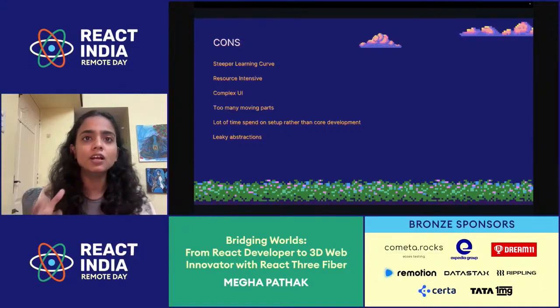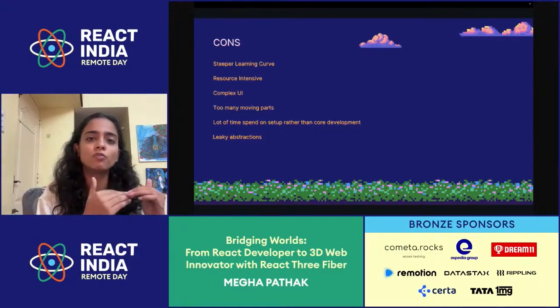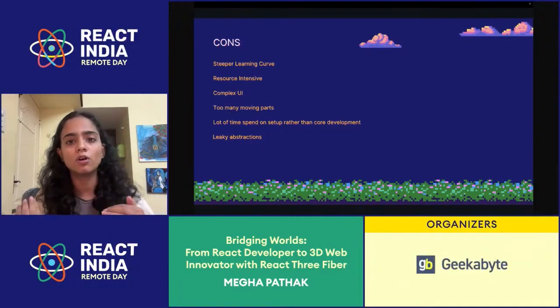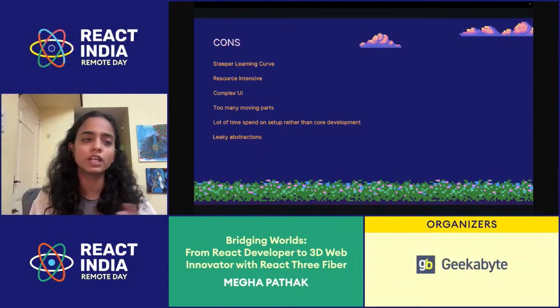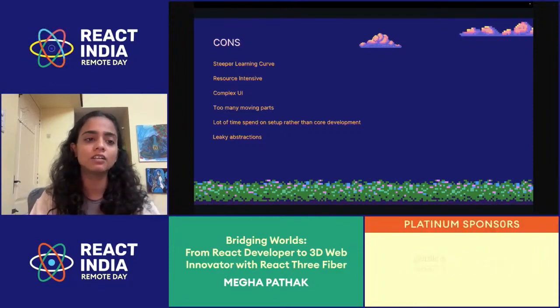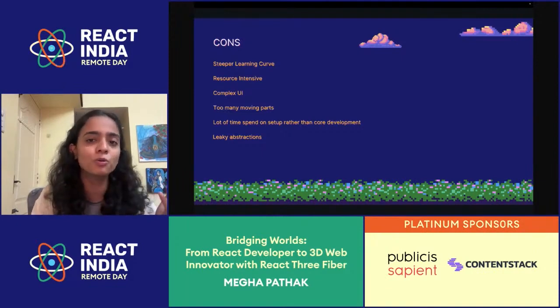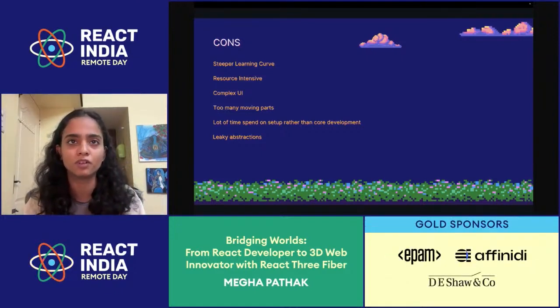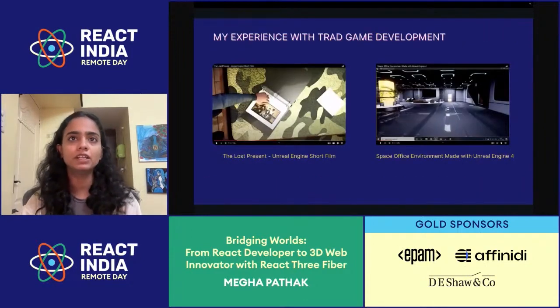I can't simply create a component out of it and import it the next time I'm using it. Or I can't simply create a module out of it and just call it in my game. Again, there is support for plugins, but plugins are a very long route to take to implement something. So it's not as easy as saying this is something I'm repeatedly using, so I'll just create a plugin of it. But that said, my experience with traditional game development was good.